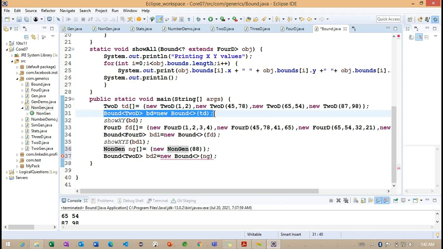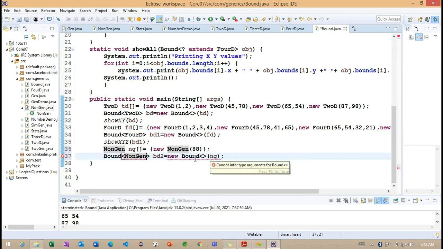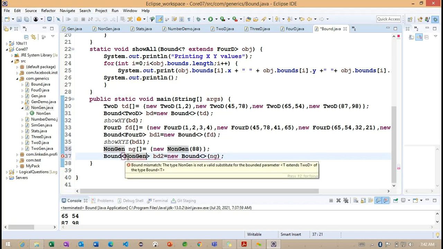But here now, what we are doing is trying to work with the bound 2D, and we specify the TD. And here now what I want to do is change the generic type here to NonGen, and I'm trying to specify the ng. So we'll observe what error we are getting here. Now you can see a bound mismatch: the type NonGen is not a valid substitute for this particular bounded parameter.